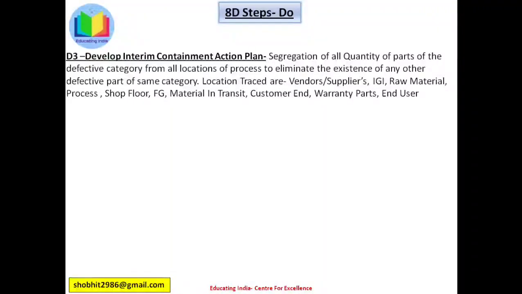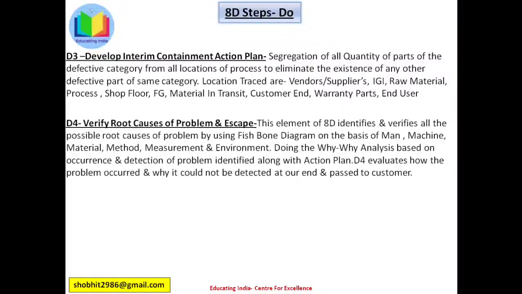It means in this phase stock containment, verification and segregation is done of defective part at all locations and processes at which the concerned part is available, starting from third party supplier to the end user. D4 is verify root causes of problem and escape.